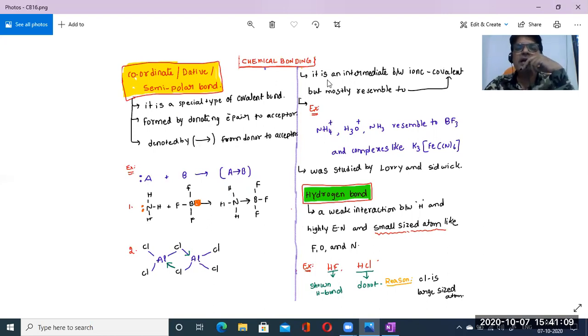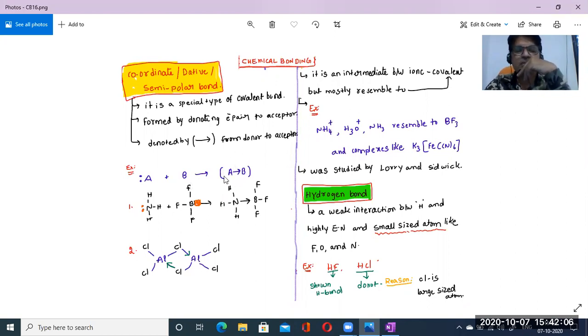Okay, see beta, it is an intermediate. Coordinate covalent bond is an intermediate between ionic bond and covalent bond, but mostly it resembles covalent bond only. Okay. Yes, now come to one example. See, here one molecule is there. One atom or molecule is going to combine with another atom or molecule and forms another molecule.